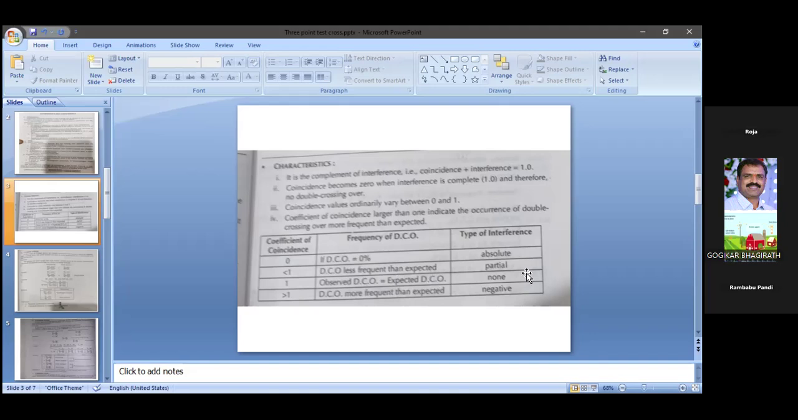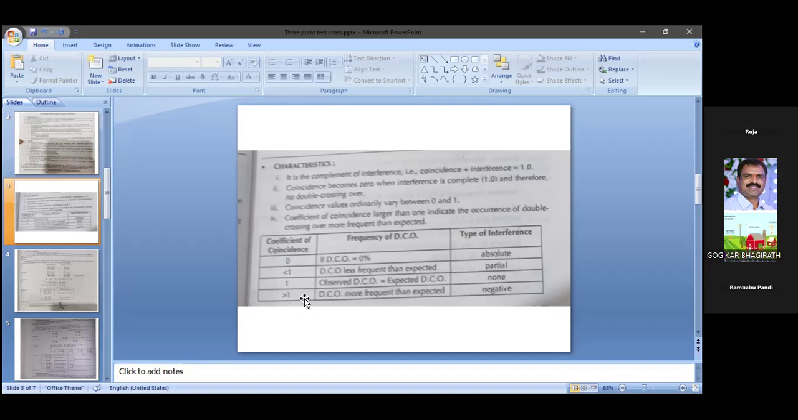1 minus 1 is 0, that means interference is none. I is equal to 1 minus C, as we said. When C is 1, I is equal to 1 minus 1, 0. That means observed DCO is equal to expected DCO. That type of interference is none, that is 0.